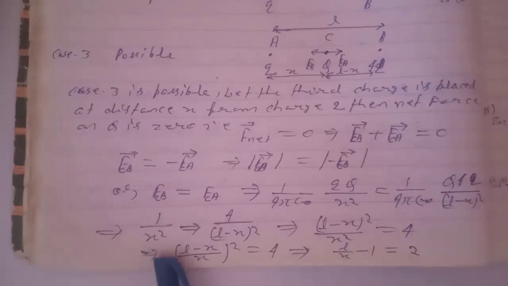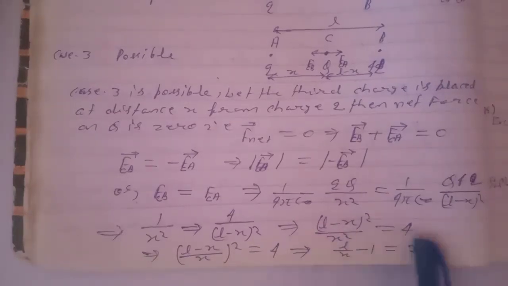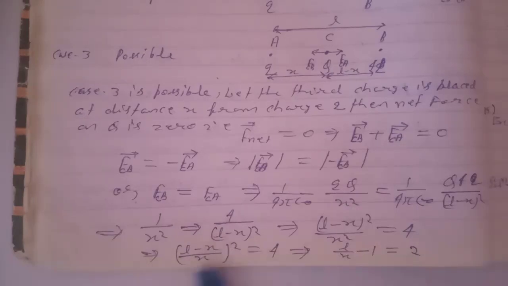This implies 1 by x square equals 4 by (L minus x) whole square. This implies (L minus x) whole square divided by x square equals 4, or under bracket (L minus x) by x whole square equals 4. This implies L by x minus 1 equals 2.